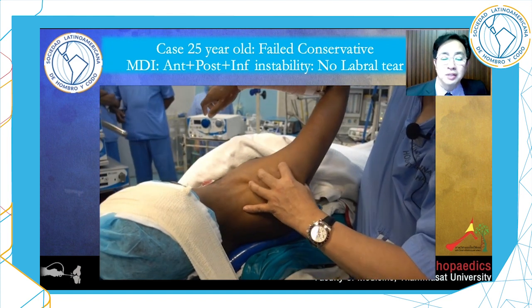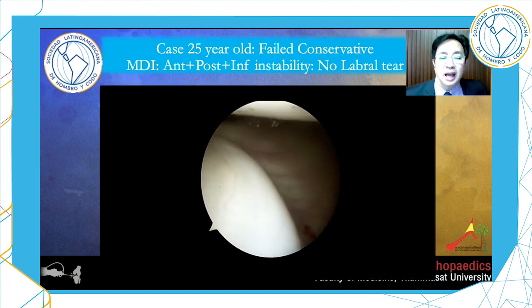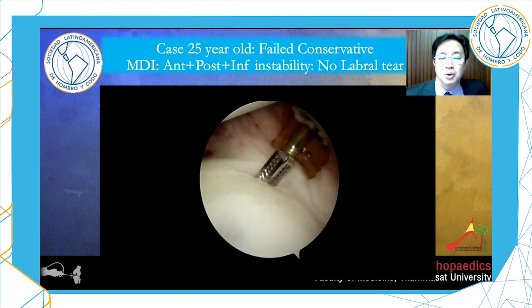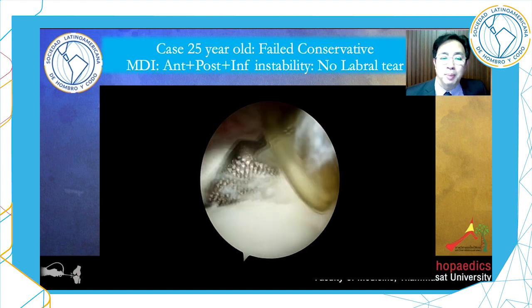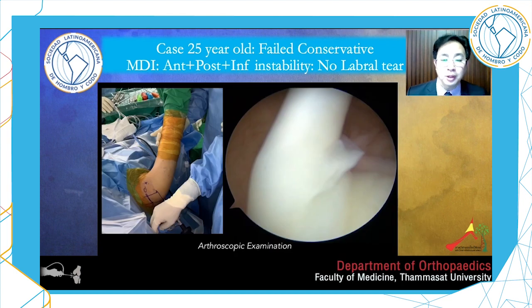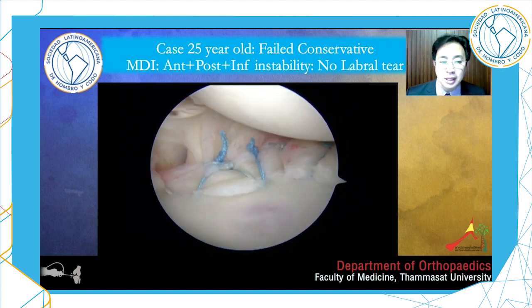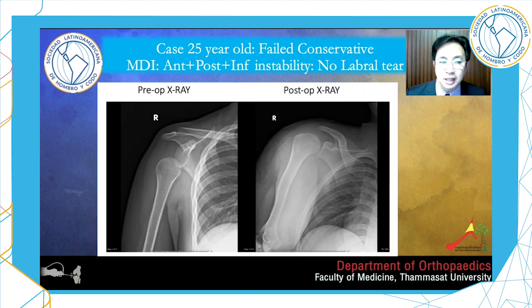A 25-year-old man, he failed conservative treatment. He had anterior, inferior, and posterior instability with no labral tear. So, I planned to do pancapsulolabroplasty for him. I did the rotator interval closure and pancapsulolabroplasty, and his X-ray after surgery is much better.